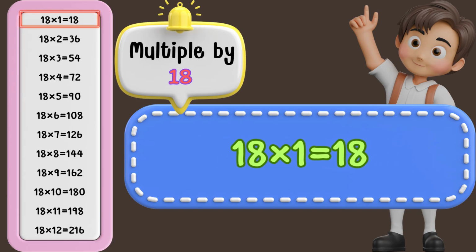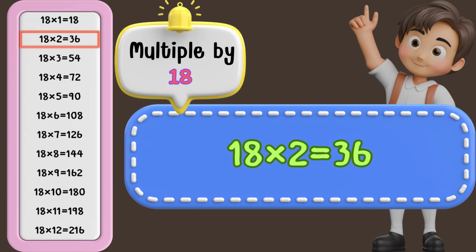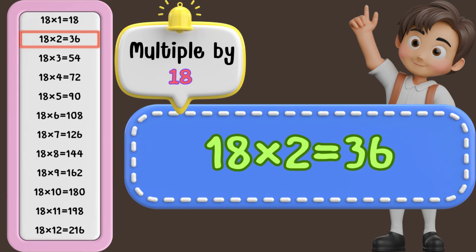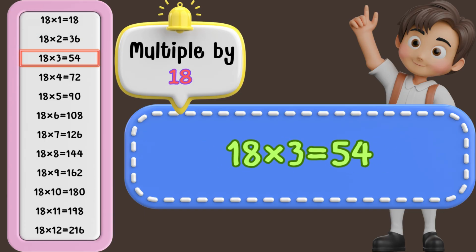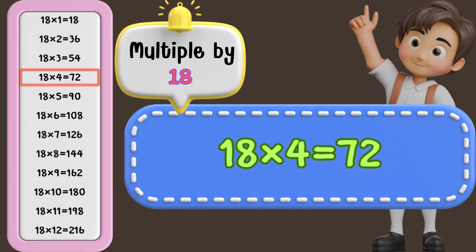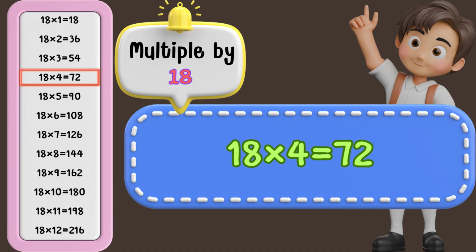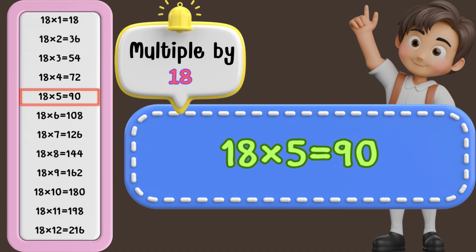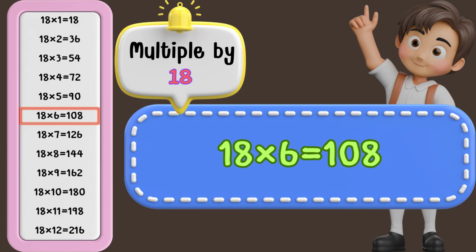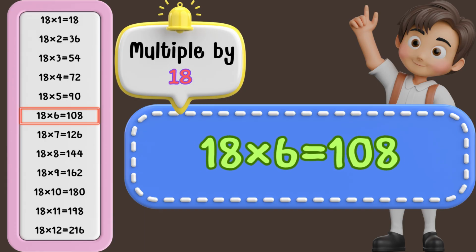18 times 1 is 18. 18 times 2 is 36. 18 times 3 is 54. 18 times 4 is 72. 18 times 5 is 90. 18 times 6 is 108.